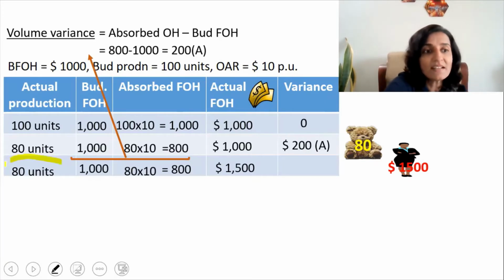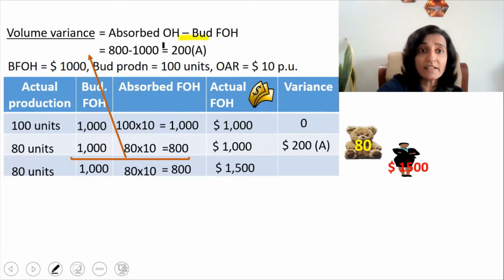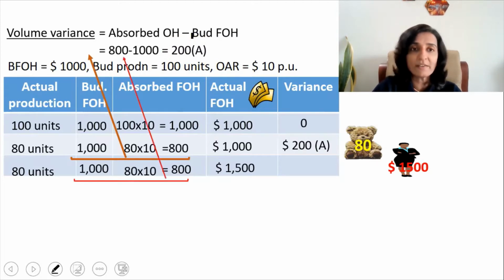So here two problems have come in. One is there is an underproduction of 20 units. That is, we have produced only 80 units instead of 100 units. So the volume variance that we saw earlier, that is the $200 adverse, will anyway come. Okay, so I'm going to write that. Volume variance is definitely $200 in this situation also. And what about this extra $500 that this lady demanded? That is also causing a variance, right?